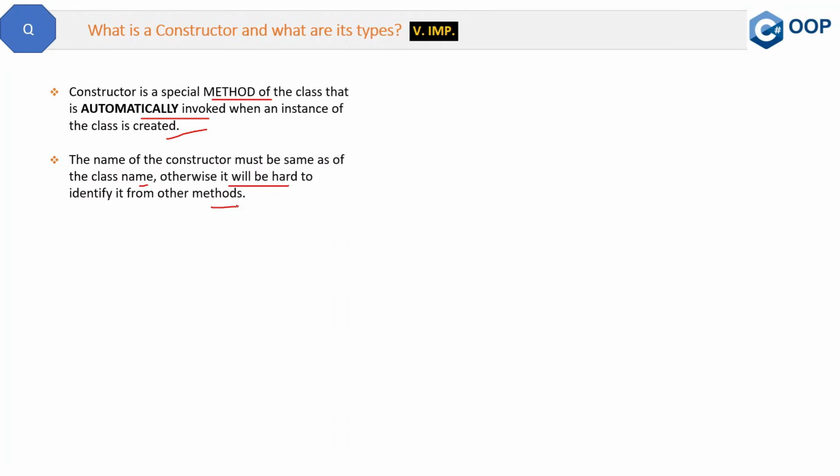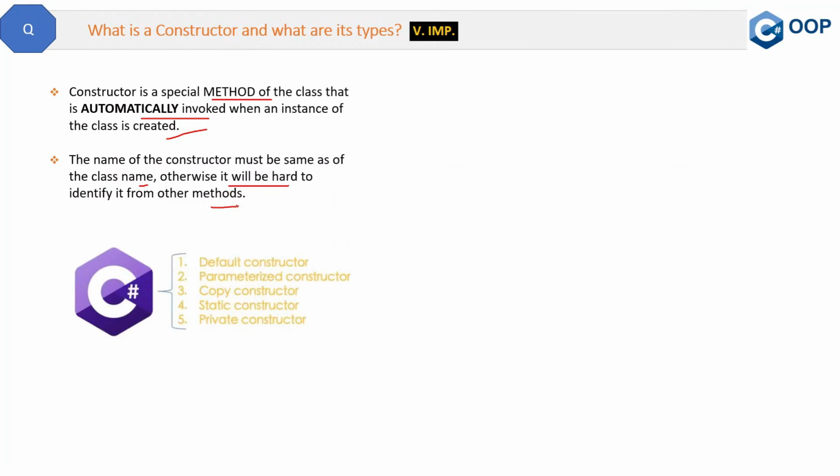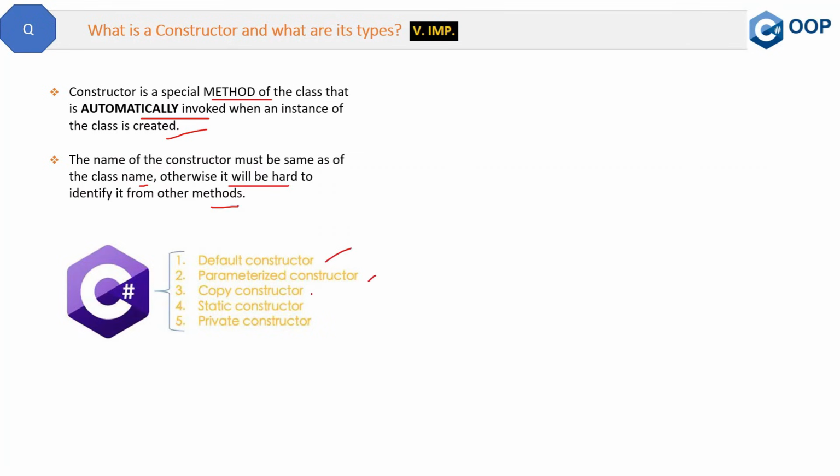Now the next part is, what are its types? So we have these types of constructors in C#: default constructor, parameterized constructor, copy constructor, static constructor, and private constructor. So we will discuss them one by one and in detail. Let's start with the first type of constructor, which is the default constructor. A constructor without any parameters is a default constructor. So this is the simplest one. If there is no parameter in the constructor, then it's the default one.